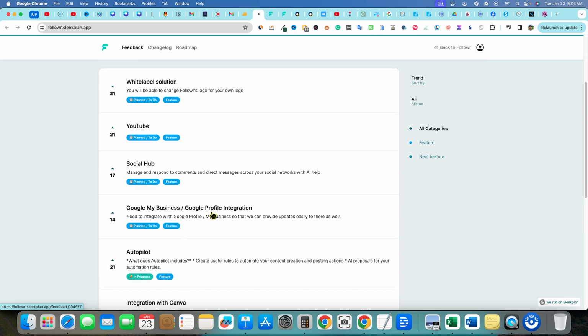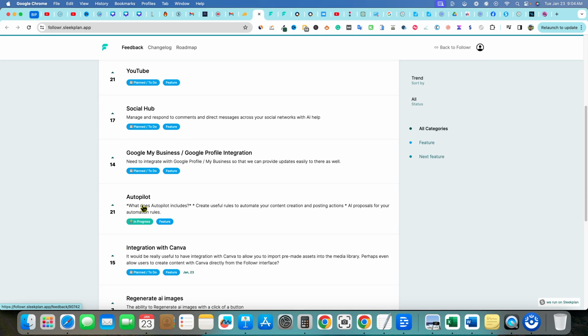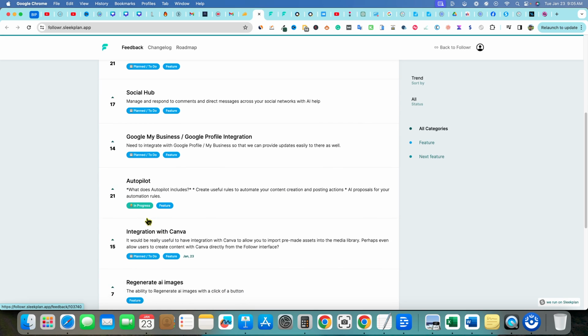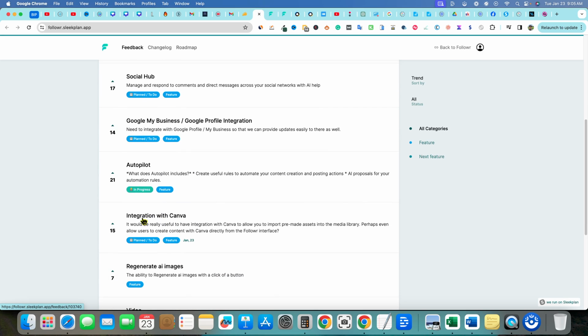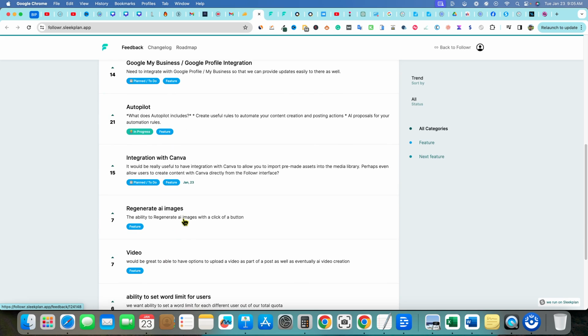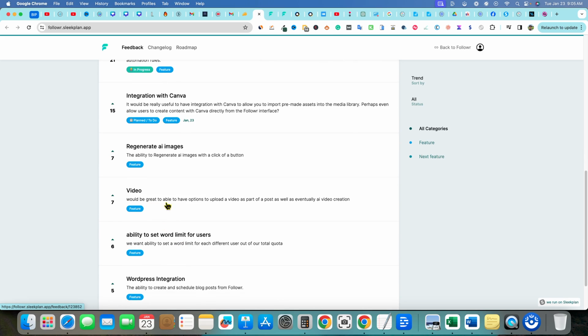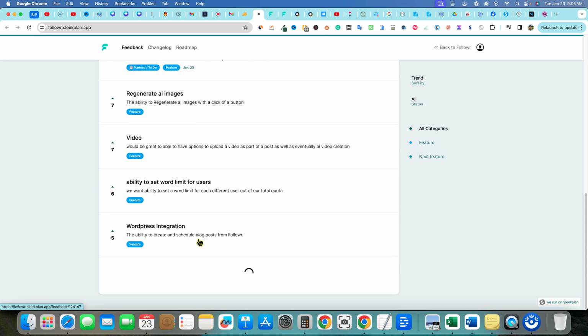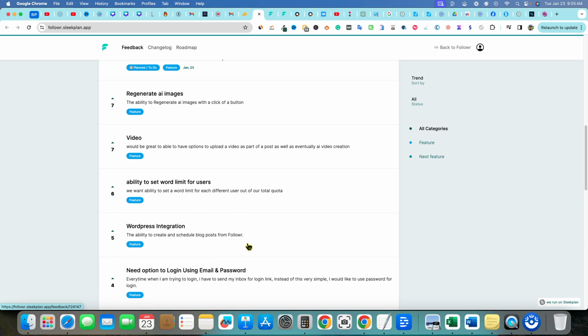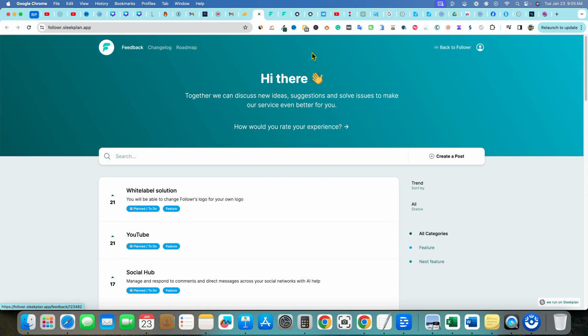Google My Business, Google Profile Integration, Autopilot. What does Autopilot include? Create useful rules to automate your content creation and posting actions, and AI proposals for your automation rules. So advanced, it's in progress right there. Integration with Canva, regenerate AI images. Video would be great, to have options to upload a video as part of the post process. Yeah, that's what I was talking about. They're going to need to have this created in order to add YouTube and so forth. So it looks like they have a bunch of stuff, WordPress integration. It just keeps going. So they definitely have a robust roadmap.